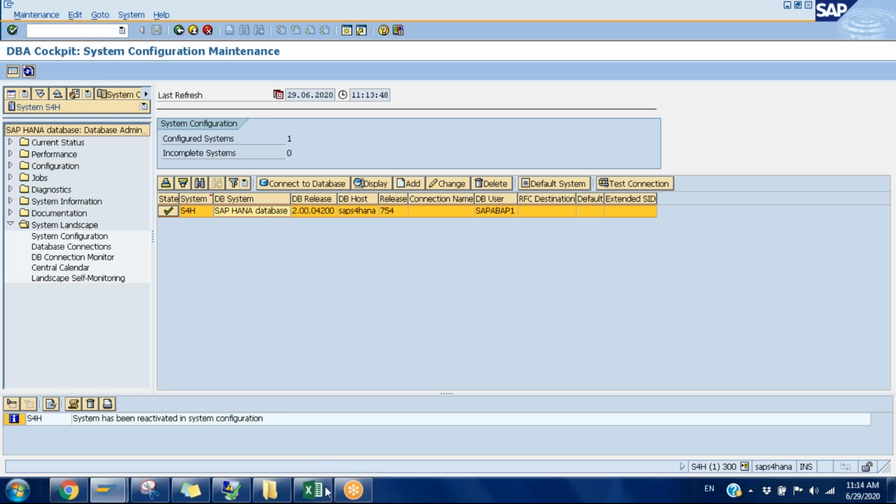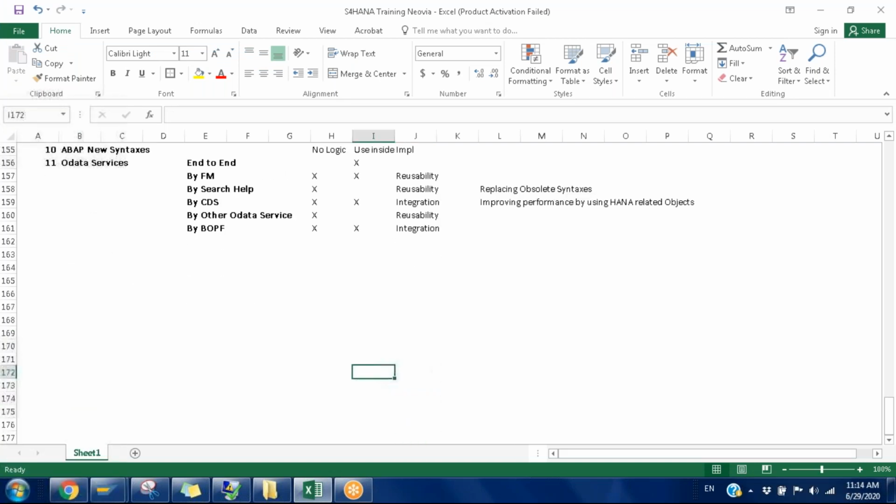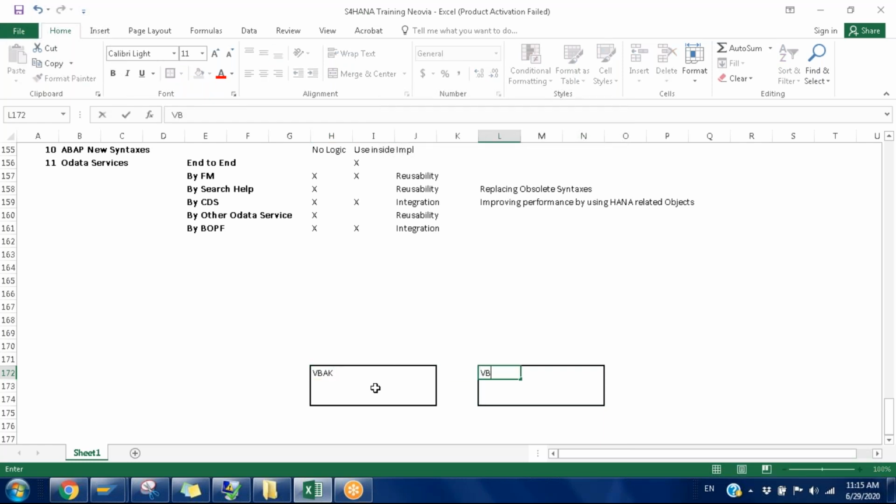So there is not much to this for a sidecar scenario. Let me show you. If your SAP system has two databases, this is DB1 and this is DB2. Let's assume that the VBAK table is available here, and maybe for some purpose they have created it here also. If I'm writing select star from VBAK into table LT_VBAK, here I mention nothing.